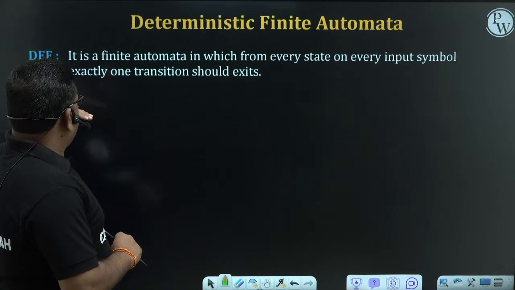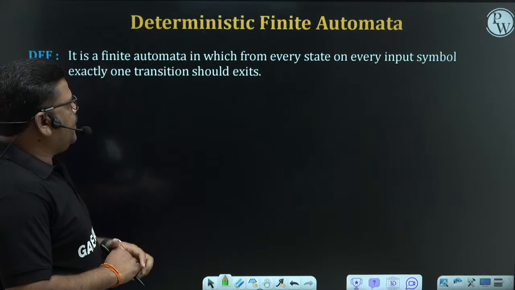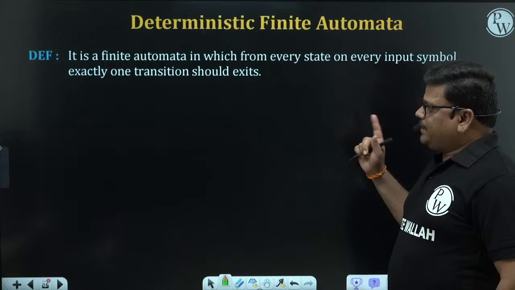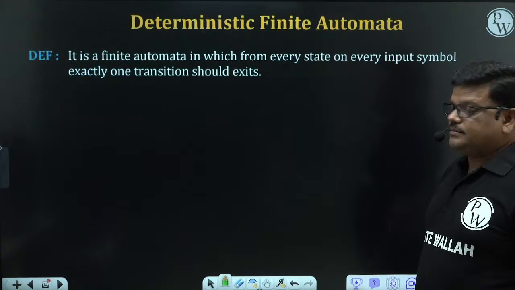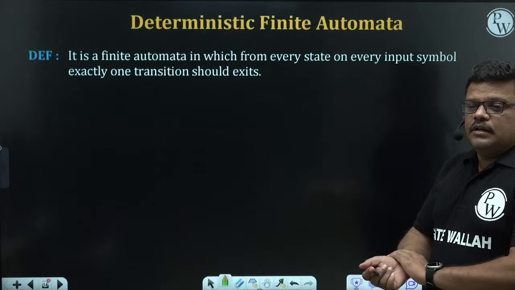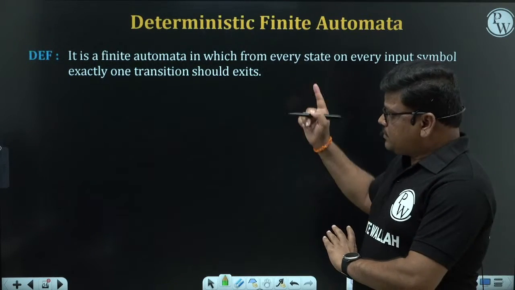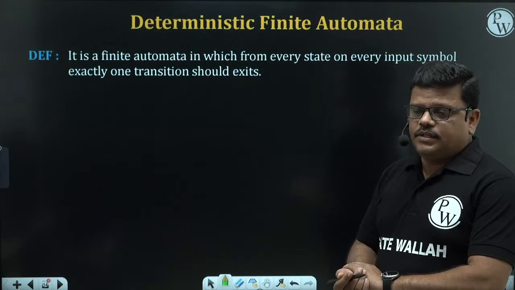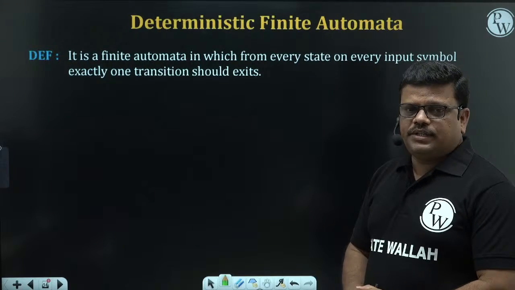So the definition of deterministic finite automata: it is a finite automata in which from every state on every input symbol exactly one transition should exist. In this topic, this definition is very important, because now we are going to see some questions. The moment you see any automata, you have to recognize whether it is DFA or not.